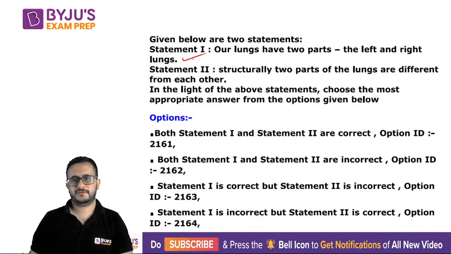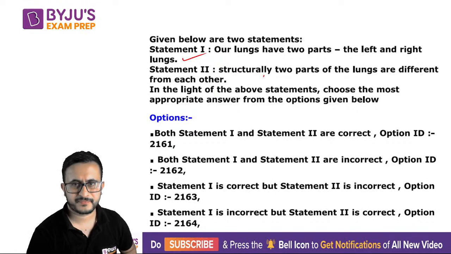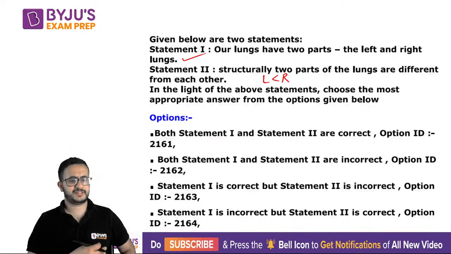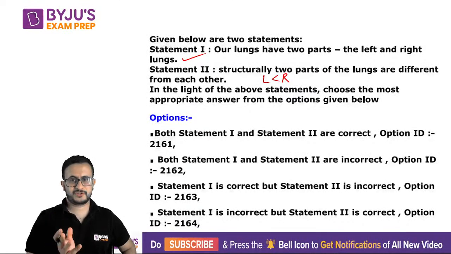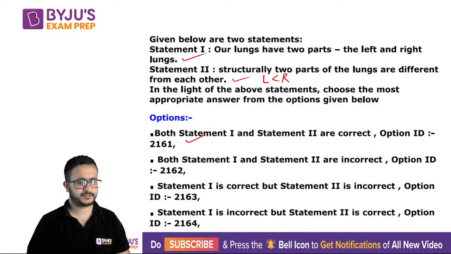Now, if you've studied science, the left lung is smaller than the right lung. Why is it so? Because in the left lung, on one side you have the heart as well, right? So that is why left lung is smaller than the right lung. So these are structurally different from each other. So both the statements are correct.